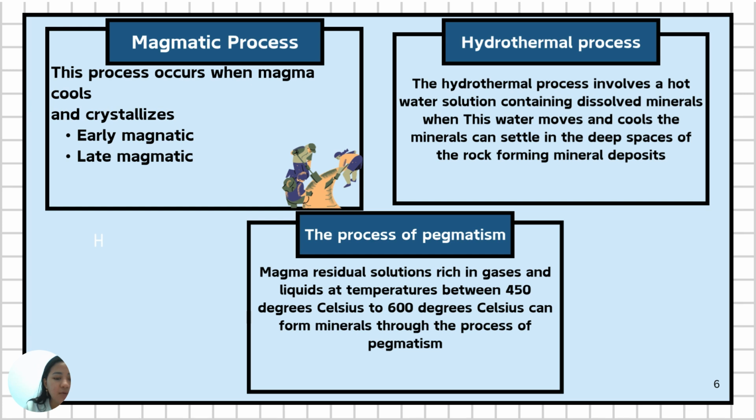The process often occurs near magma intrusion and can produce minerals such as quartz and sulfides. Next, pegmatitic process. The residual magma solution, rich in gases and liquid, can form minerals through the pegmatitic process. This process often results in larger crystals and rare minerals. Next,